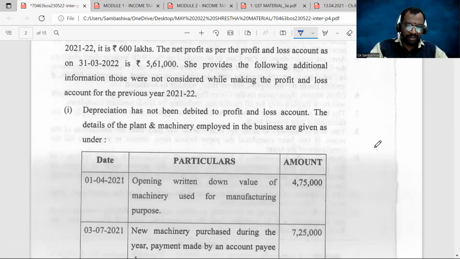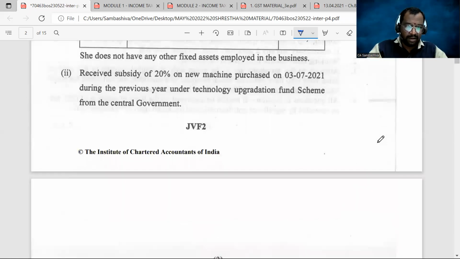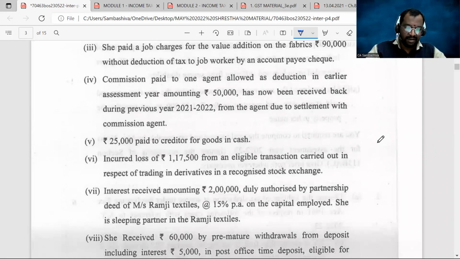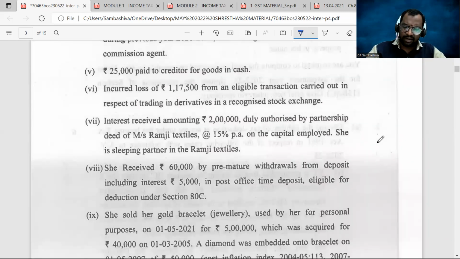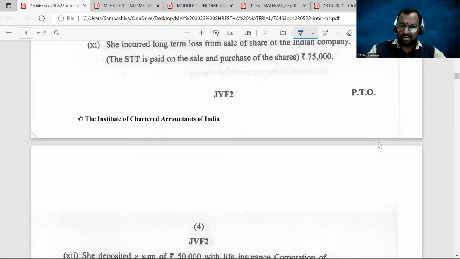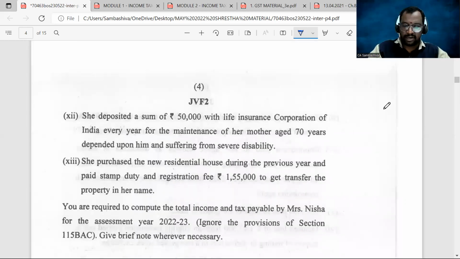Majority of the provisions are taken from the PGBP, and then we have some provisions from TDS and TCS, and provisions from income from other sources, and from capital gains. So it is a consolidated problem. Problems on total income means a consolidated problem which covers all the provisions from the 5 heads of income. Then you will have the provisions from TDS and TCS, then the provisions from chapter 6A deductions. All these put together will be asked as a consolidated problem, and the problem is given for 14 marks.